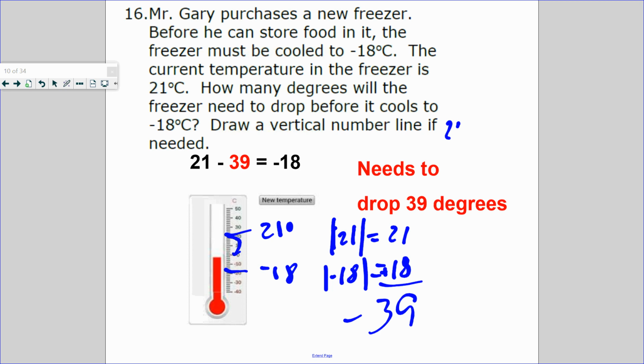Another way to do it is find a difference. So as you start at 21 degrees, find the difference between 21 and negative 18. Do you remember how to turn subtraction to addition? You keep the 21, subtraction to addition. Opposite of negative 18 is 18. 21 plus 18 is 39 degrees drop.